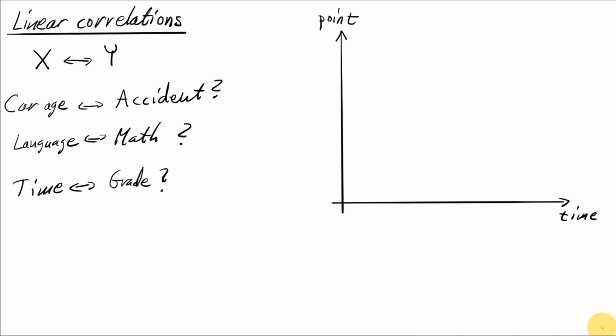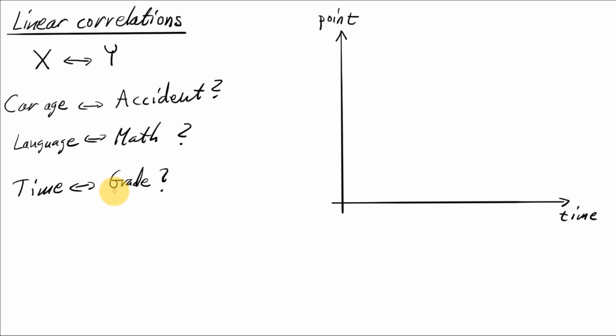Sometimes you want to know if there are correlations between two random variables. For example, is there a correlation between car age and the risk of being involved in an accident? Or is there a correlation between being good at language and being good at math? Or for example, is there a correlation between how much time you spend on mathematics and the grade you get in mathematics? The relations we want to study here are linear relations.